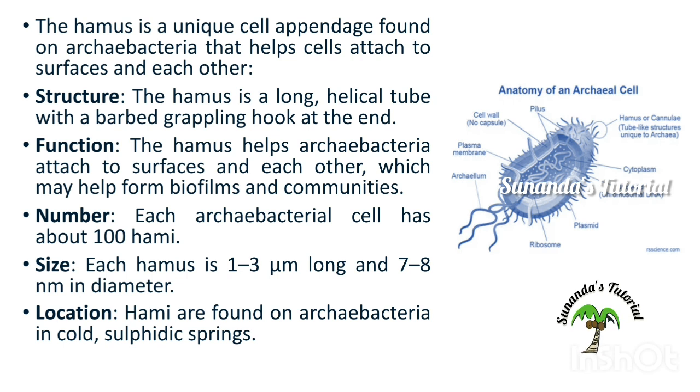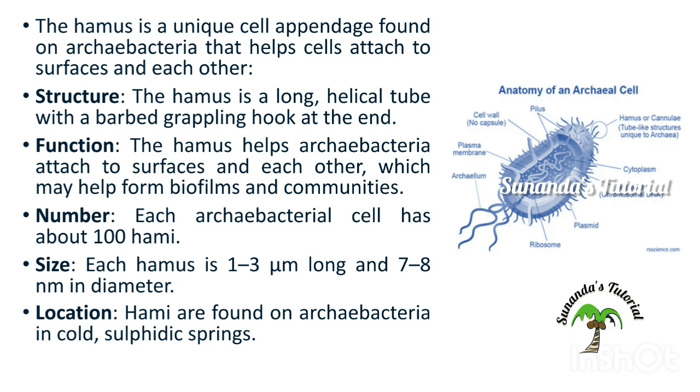Sometimes in the environment we have some pollutants like plastic, like other pollutants. On that pollutant, bacteria at first colonize. So they colonize, that colony formation is called biofilm formation, and that biofilm formation is aided by the presence of these hami. The hami help to form the biofilm on any pollutant.